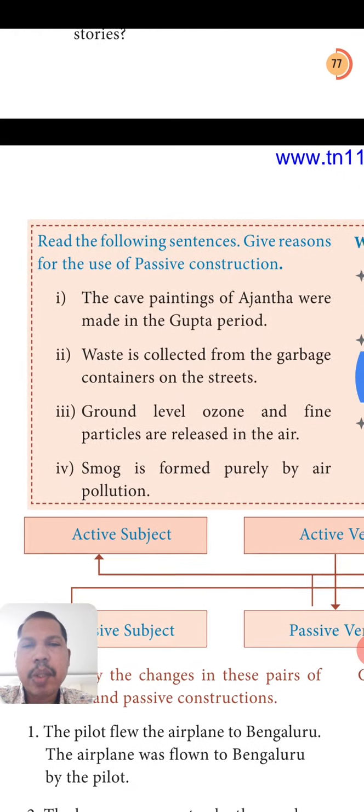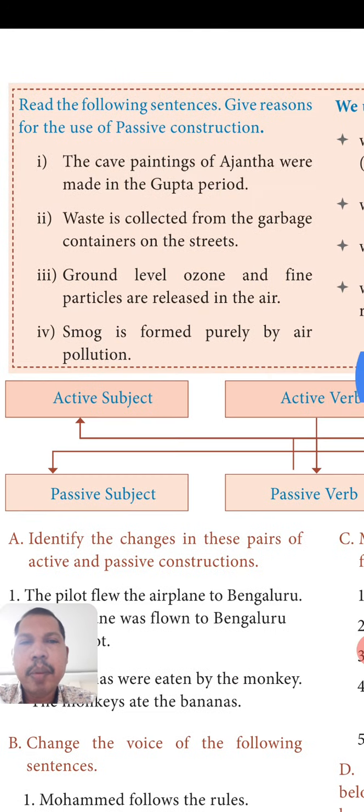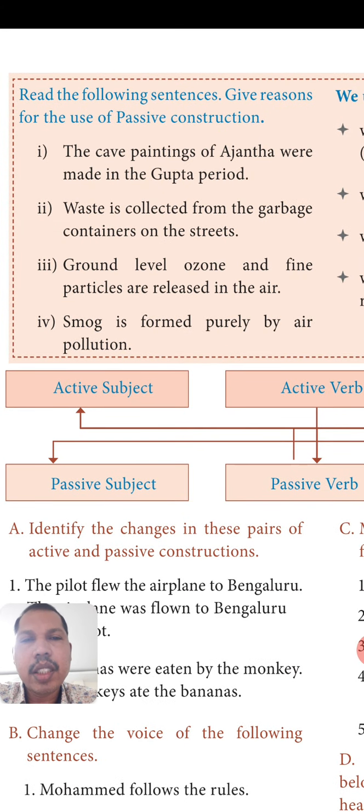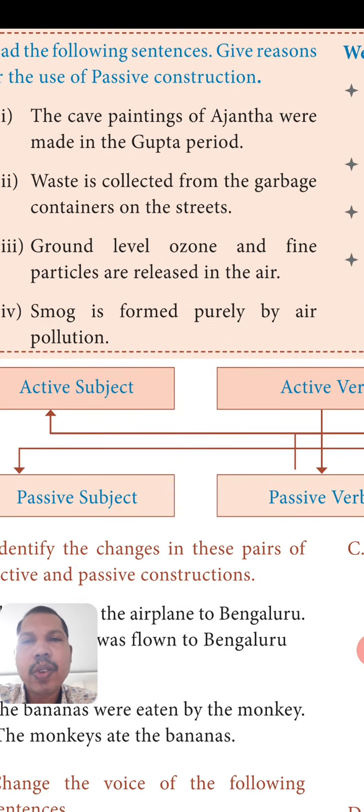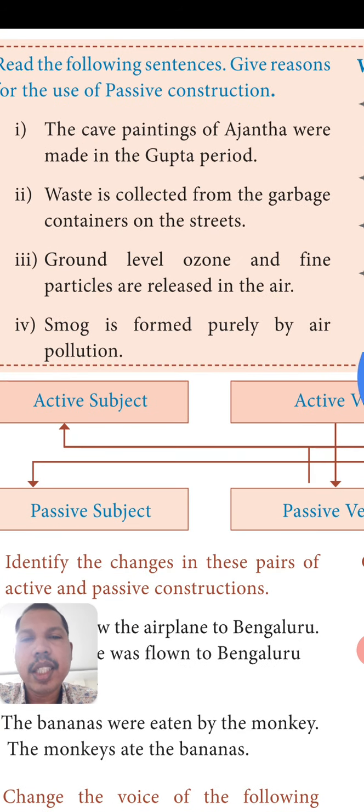See, some more examples are given here. Every sentence is used in passive for some purpose. You can read these sentences and understand why they are used in passive: for giving more importance to the object and action. When we use passive voice, the object will become subject.